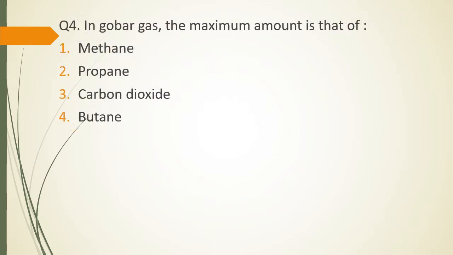Question number 4. In gobar gas, the maximum amount is that of methane, propane, carbon dioxide, butane. In gobar gas, the maximum amount is that of which of the following gases? The correct answer is option 1, methane.